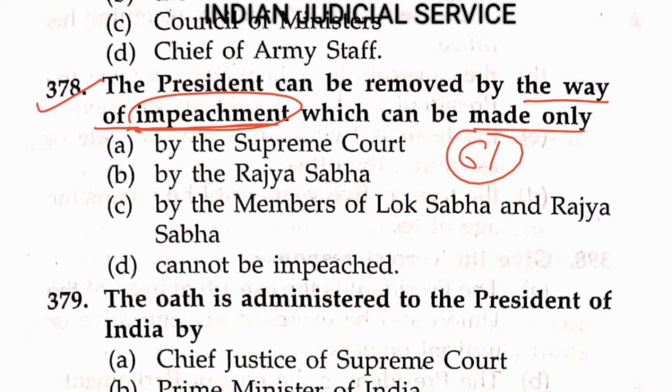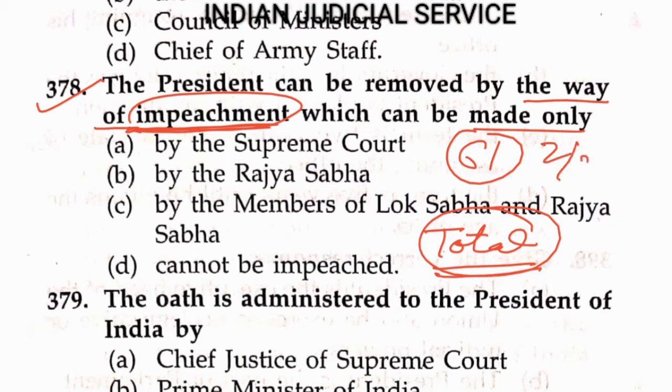There is no restriction to elected members. Whenever we discuss the election of the president, it is participated in by the elected members of the houses, but in the impeachment process there is a need for members of the house. And another important point, total members. This is very important here: the total members of the house participate, and there is a need of 2/3 of members against the president. In that case the president may be removed from office.